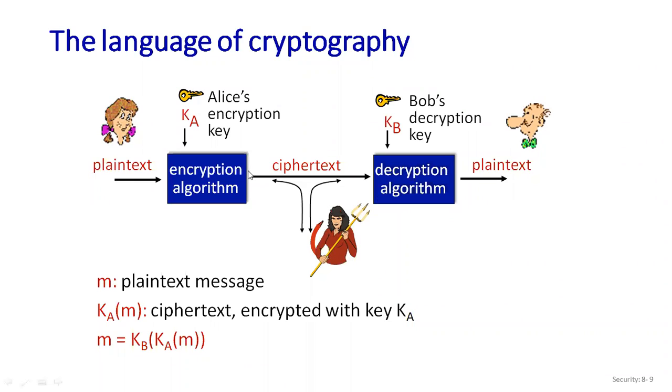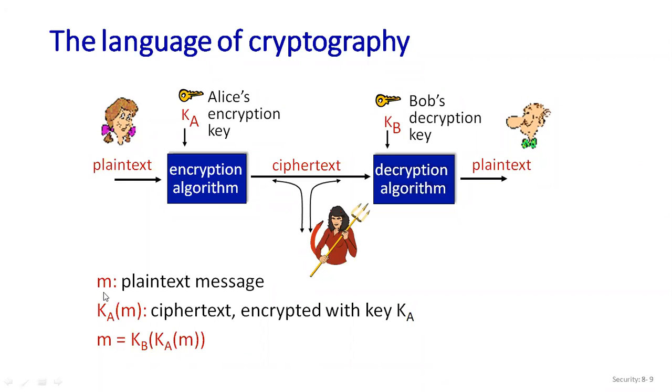But when I share the message from my sender to receiver, the intruder can take place, play a role, and exchange or alter my message. If the ciphertext is not properly encrypted, then it can be decrypted also. If they have the means, they can decrypt the message. So here we have to apply the algorithm to secure the message. That's the reason the encryption algorithm and decryption algorithm are utilized.